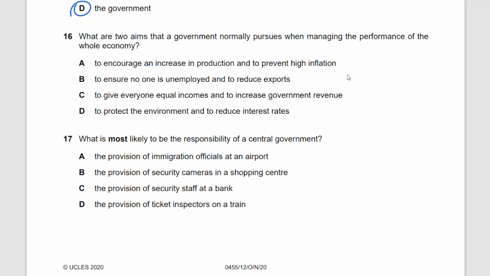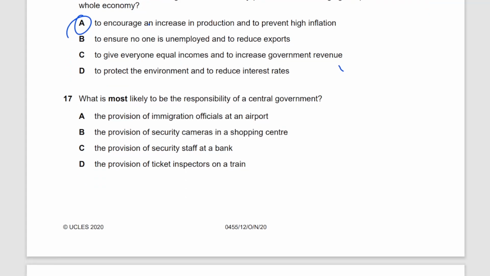The other economic objective is to increase GDP. To increase production means to increase GDP, right? And low unemployment. And what else was your objective? Balance of payments. Remember, these are the four main macroeconomic objectives that the government has, right? So for question number 16, the answer is A. We're not going to look at the other options. We're going to save time and move ahead, because it's a very simple question.